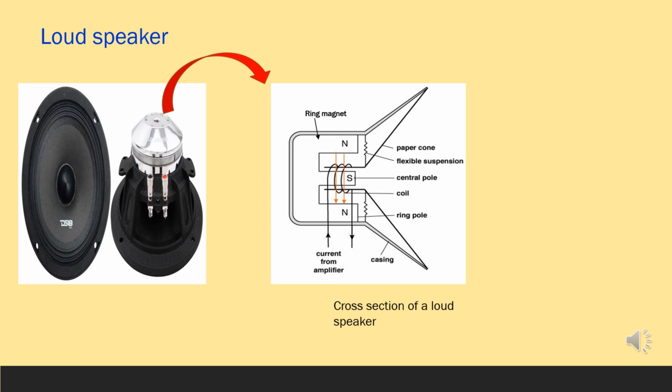That's because of the variation of the current. The cone connected to the coil also vibrates accordingly. Then this vibration generates sound waves. That is how a loudspeaker generates sound using the principle of electromagnetism.